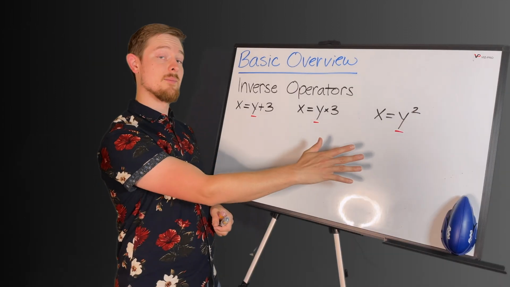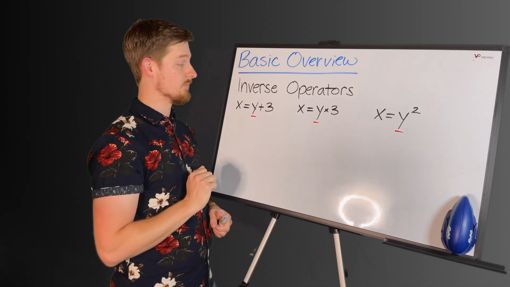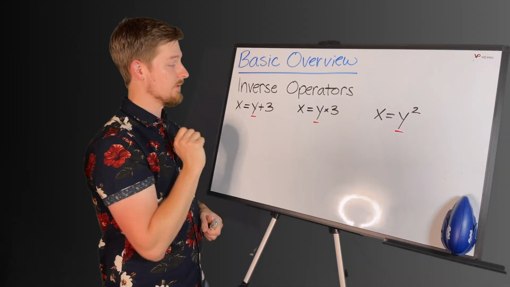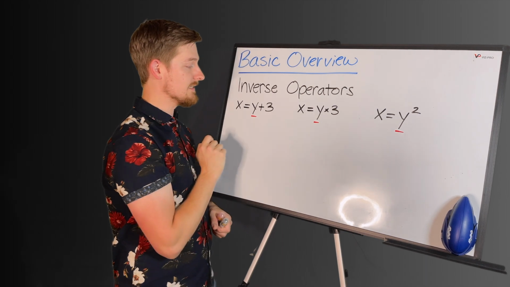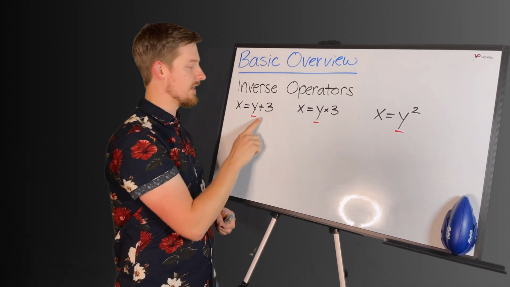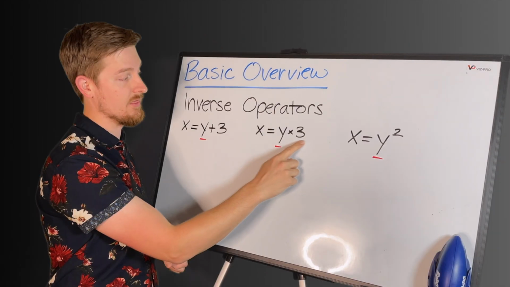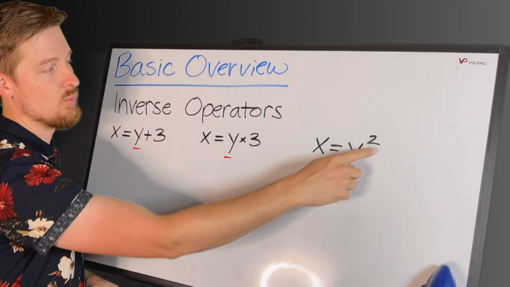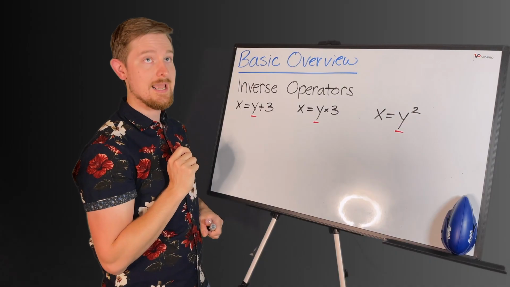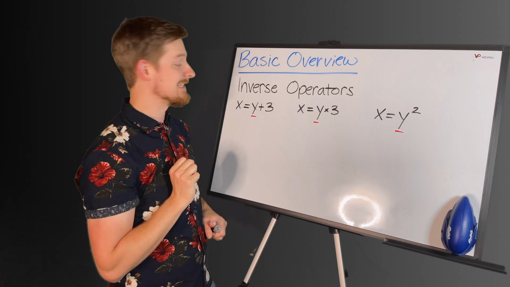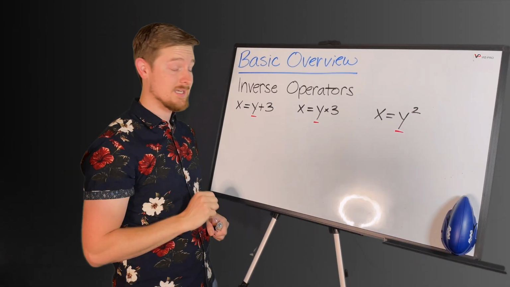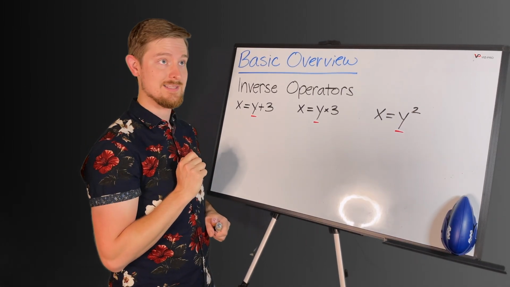In all 3 of these problems, we are going to be solving for the variable y. That's why I underlined it in red. In all 3 of these problems, we've got different things happening to the y. We've got a 3 being added to the y, a 3 being multiplied to the y, and this y is now being squared. Now the question algebraically that we want to ask ourselves is this: how do I get y by itself? Because I want to know what the answer is for y.